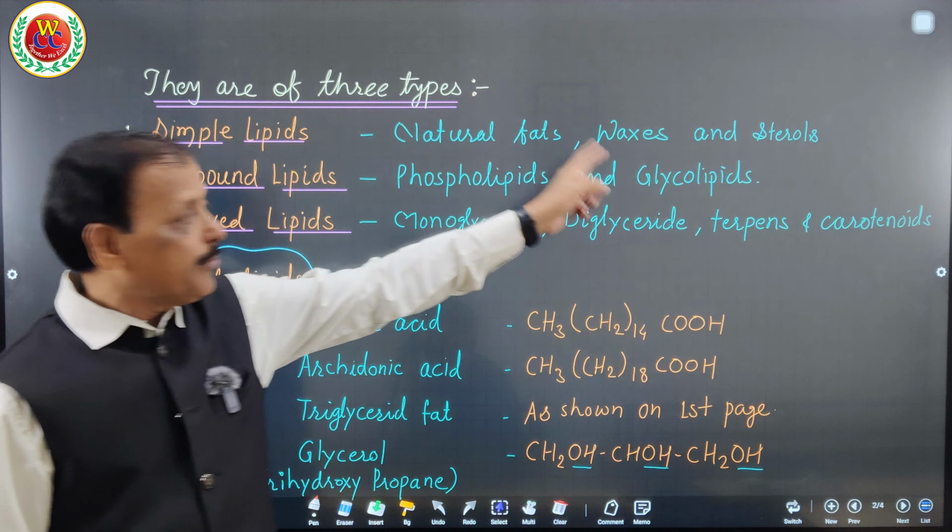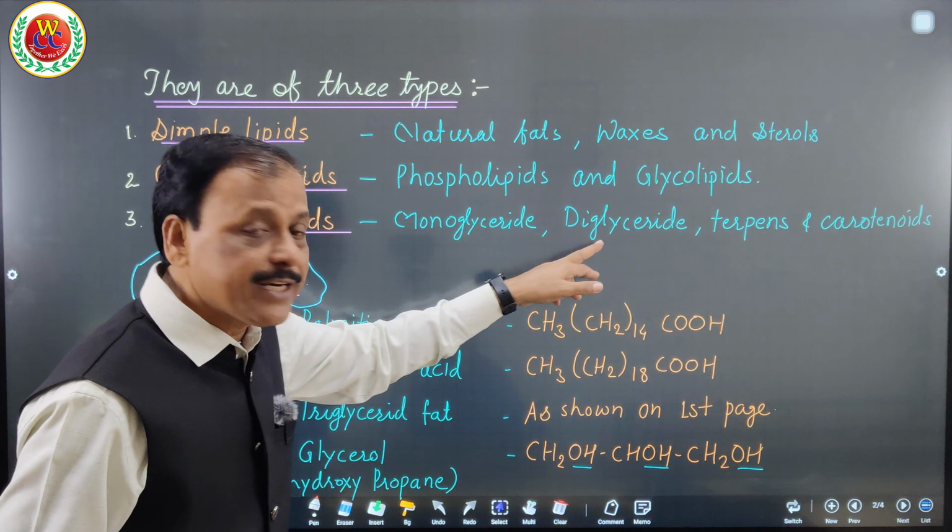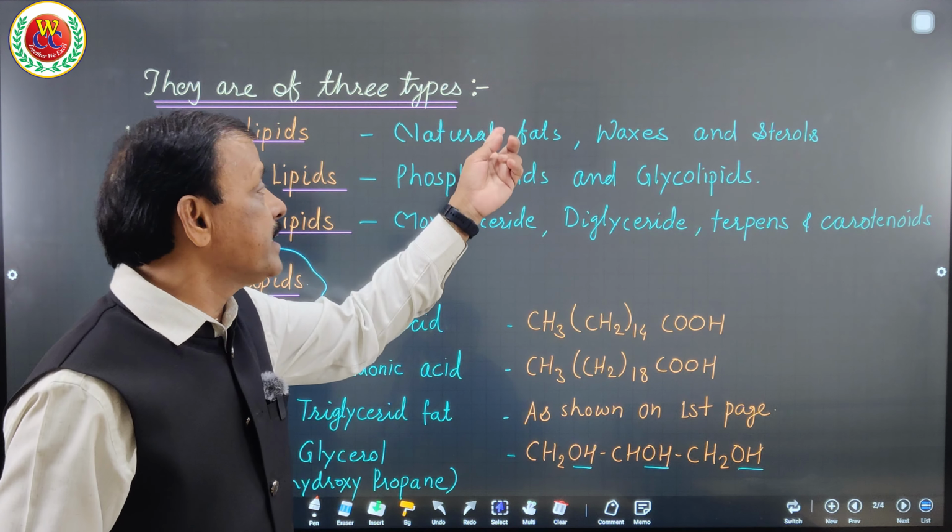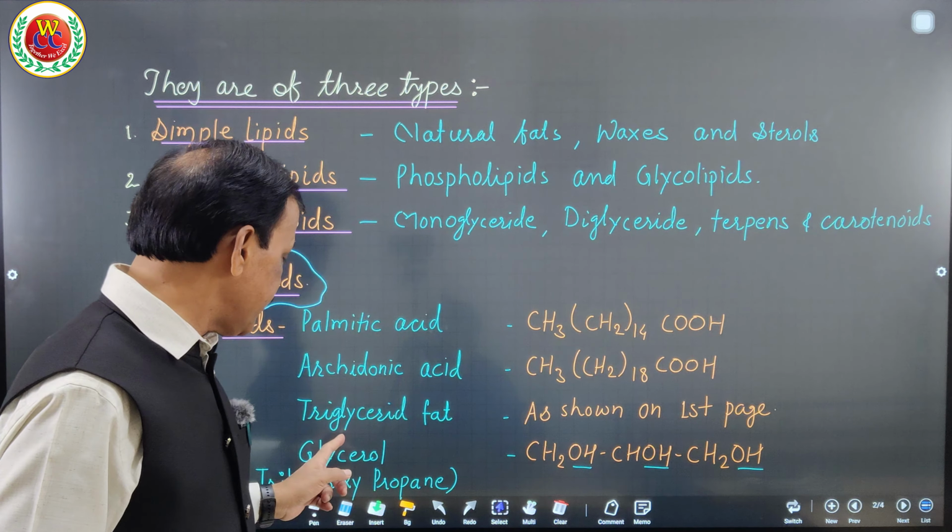Then who are the derived lipids? They are the monoglyceride and diglyceride fat, which are derived from that natural fat, triglyceride fat, as I explained to you. Now compound lipid. Who are compound lipids? Compound lipid means that in addition to lipid it has something extra, a different group. Therefore glycolipid: lipid combined with carbohydrate forms glycolipid. Lipid combined with phosphate forms phospholipid.